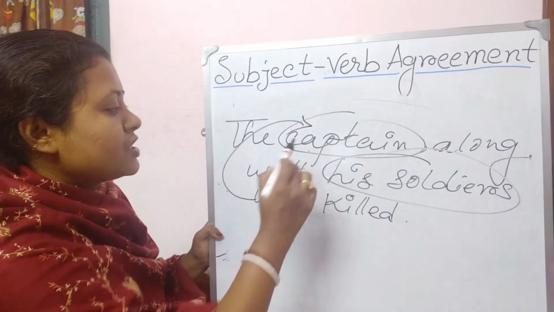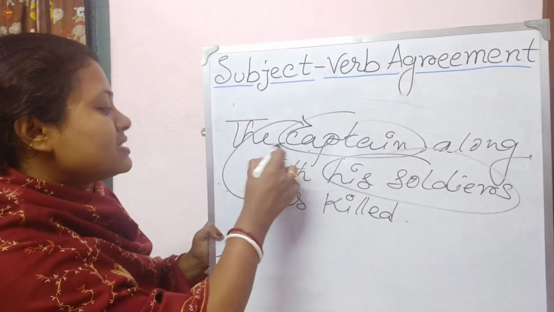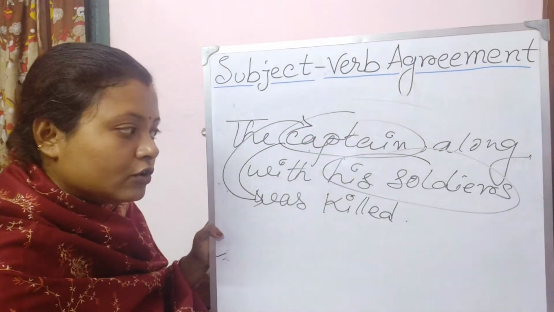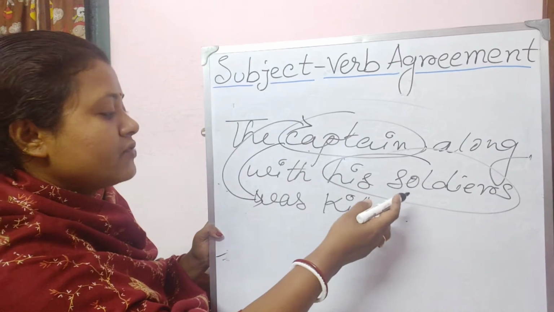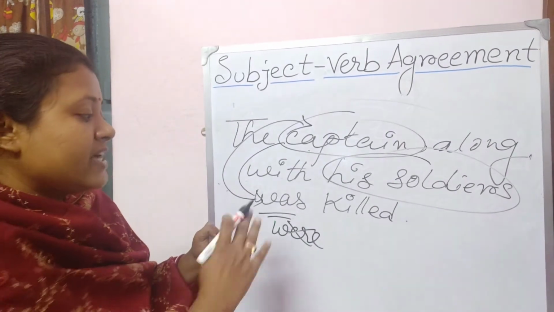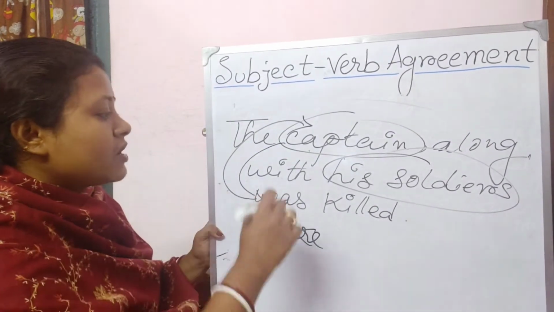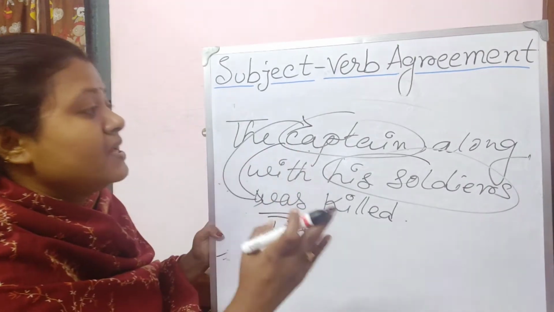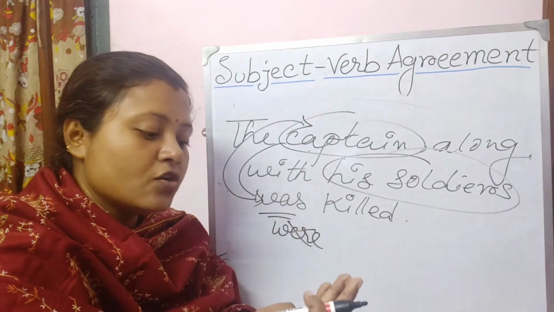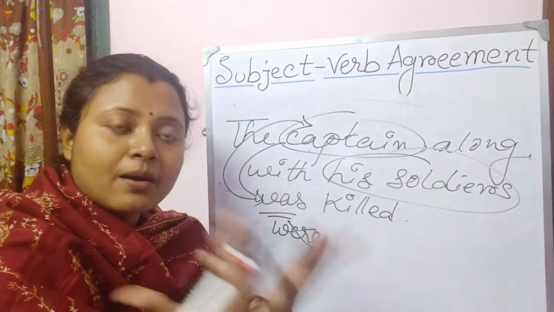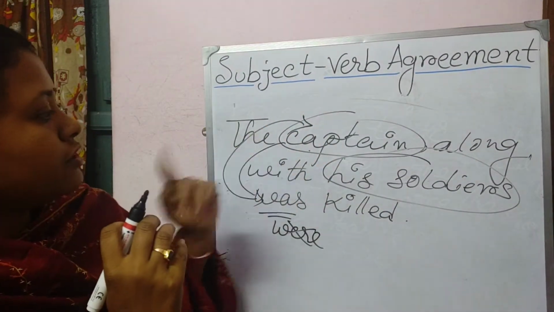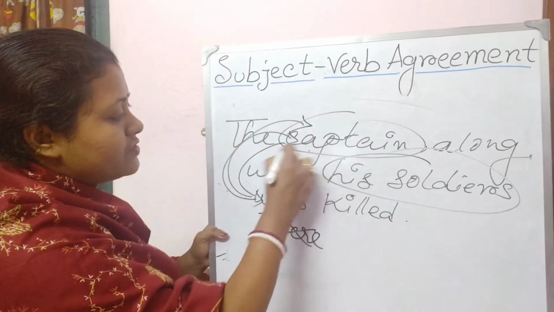Okay. If the first subject is written in singular number, a singular verb will follow. If the first subject is plural, then a plural verb will follow. So if you write the captain along with his soldiers were killed, it will be completely wrong, because whenever two groups of subjects are joined by along with, in addition to, accompanied by, together with, the verb will always follow the first subject.